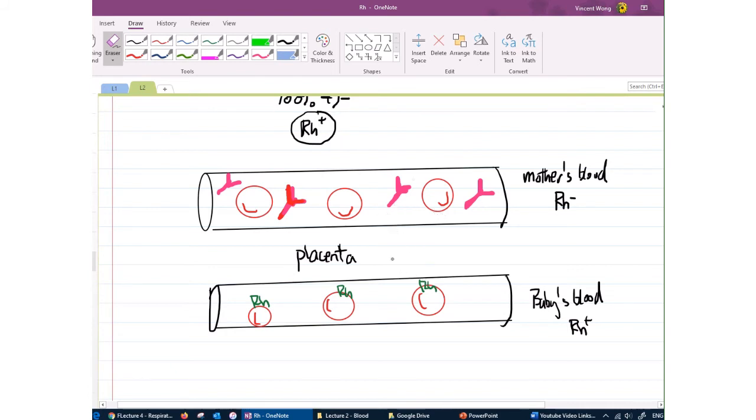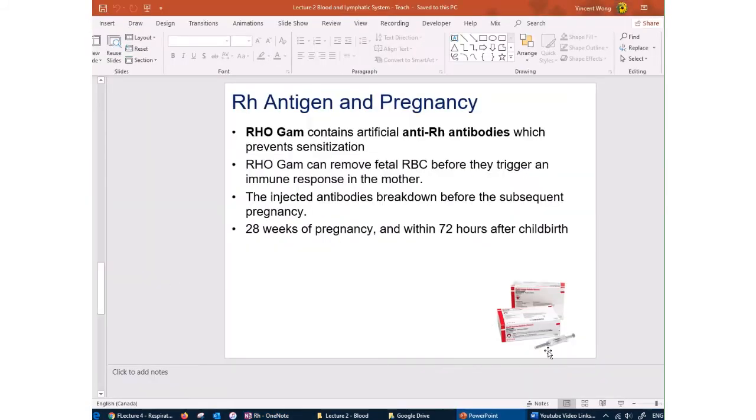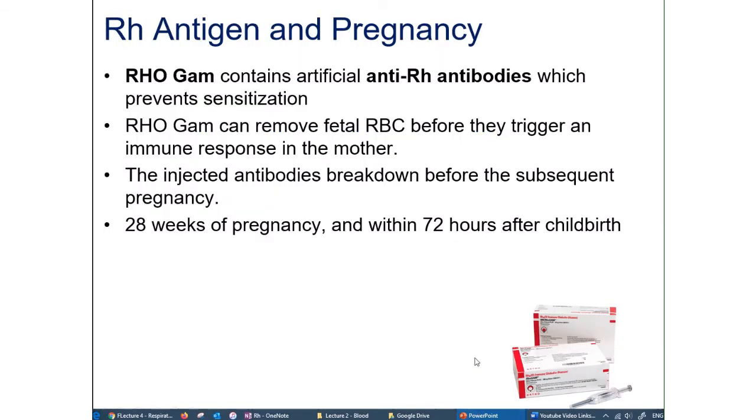Okay, they're too big to cross the placenta, and so if you administer the RhoGAM into the mother, these artificial antibodies will only stay in the mother's bloodstream, and it will leave the baby unaffected. Okay, so if you are a negative mother and your spouse is positive, and you might be carrying a positive baby, then taking the RhoGAM will prevent sensitization, which is important for preventing the hemolytic disease of the newborn.